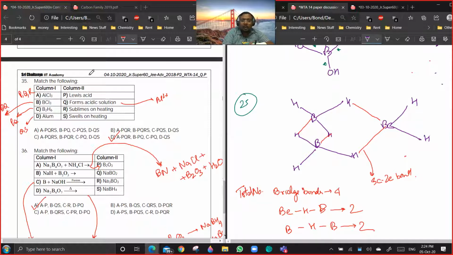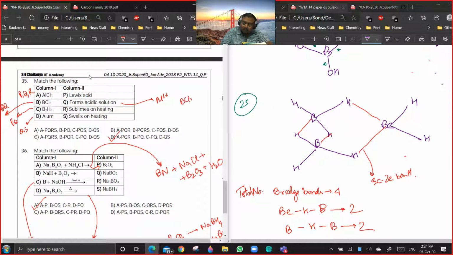And alums on heating will be expanding in volume. So alums, this is a point which you have to just know. Okay? Yes or no? Okay, any other doubt in this question? See, all the Lewis acids will form acidic solution in water. Are you getting a point? So suppose you are having BCl3, if it reacts with water, you are getting BCl3OH minus and H plus. This will be minus and this will be plus. So it will be forming an acidic solution. Okay, 36.